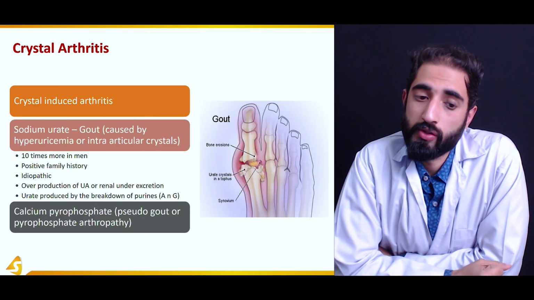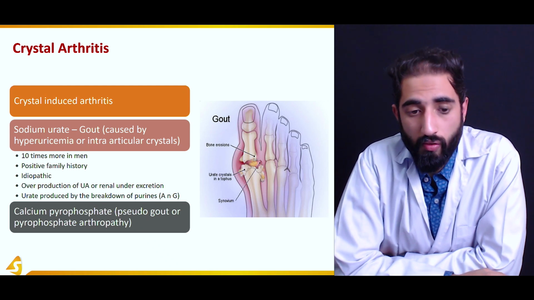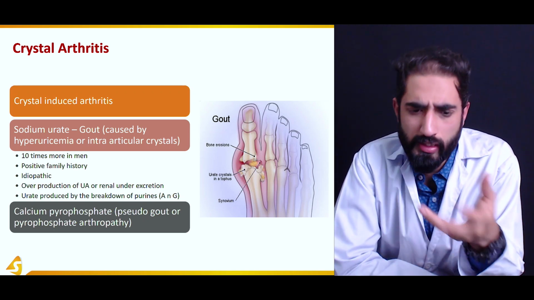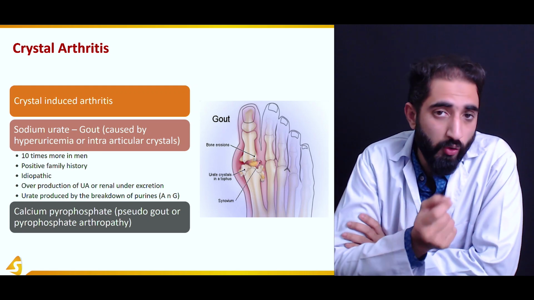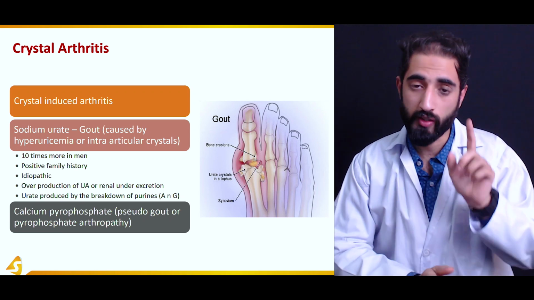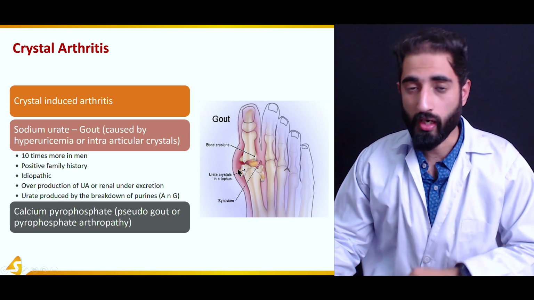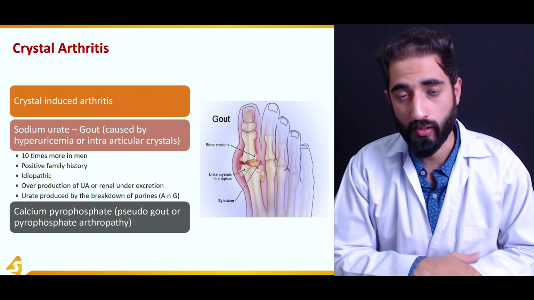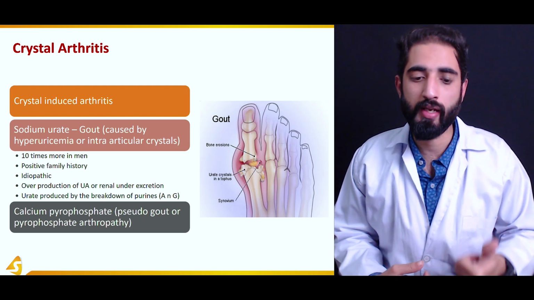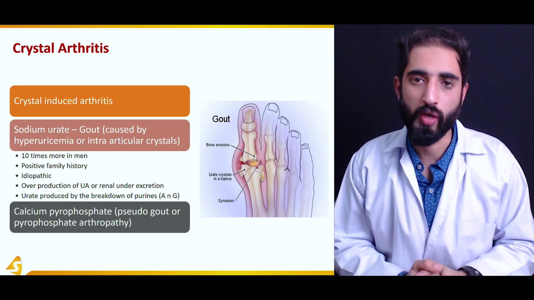Now, there is another condition known as crystal arthritis, and there are two types of crystal arthritis, gout and pseudogout. What is crystal arthritis? It is actually arthritis induced by crystals. What type of crystals are those? If those crystals are sodium urate crystals, then this is known as gout, which is very common, and you would specifically see its manifestation in the first metatarsophalangeal joint of the foot, or the big toe, and it is caused by hyperuricemia, which means greater levels of uric acid, and also intra-articular sodium urate crystals.